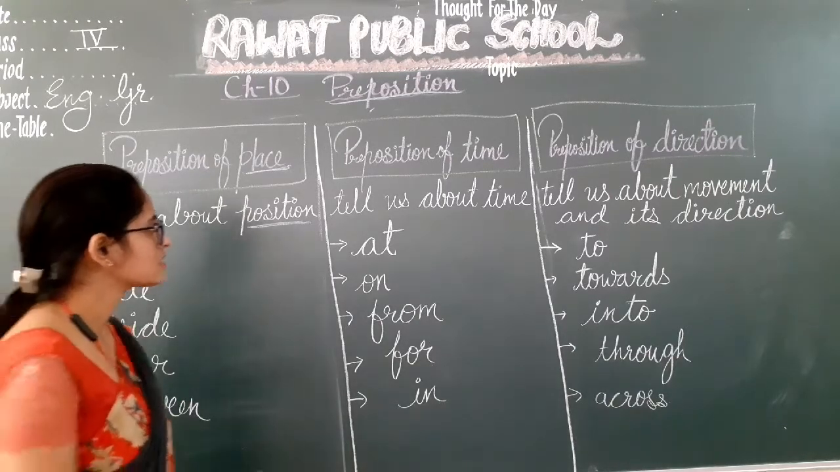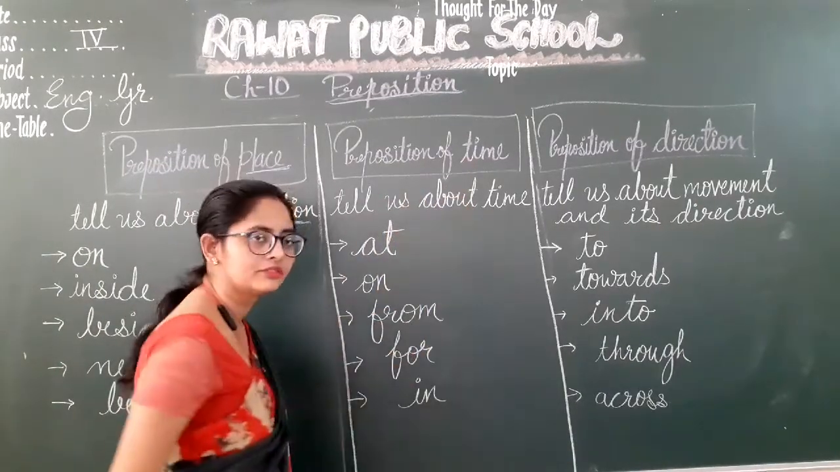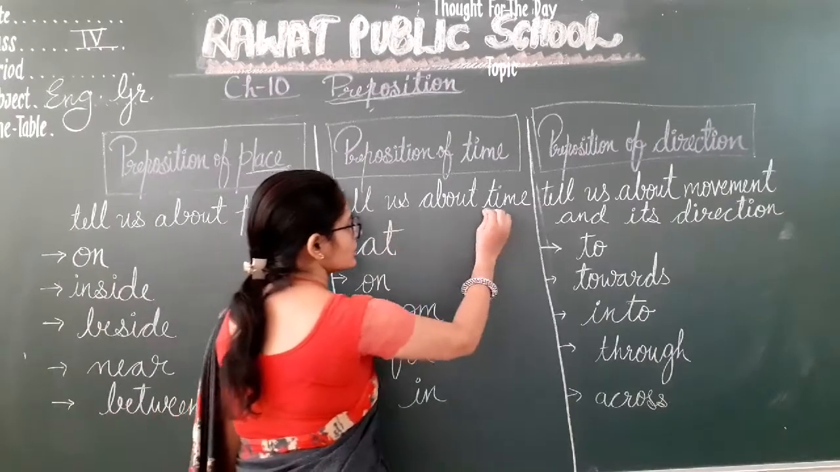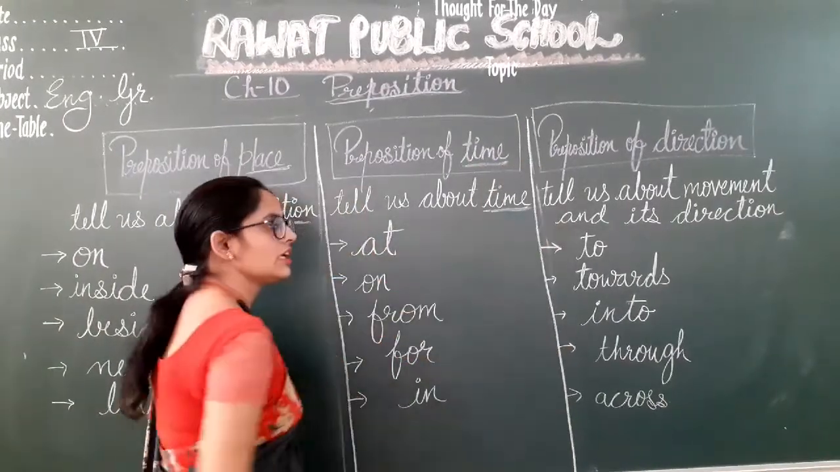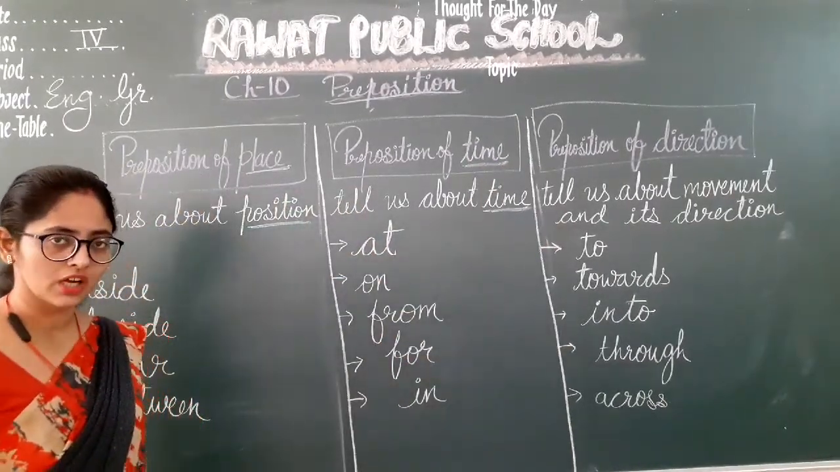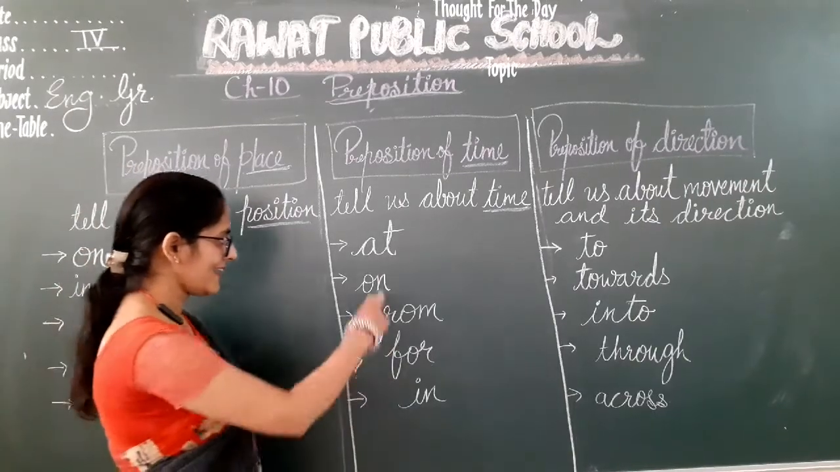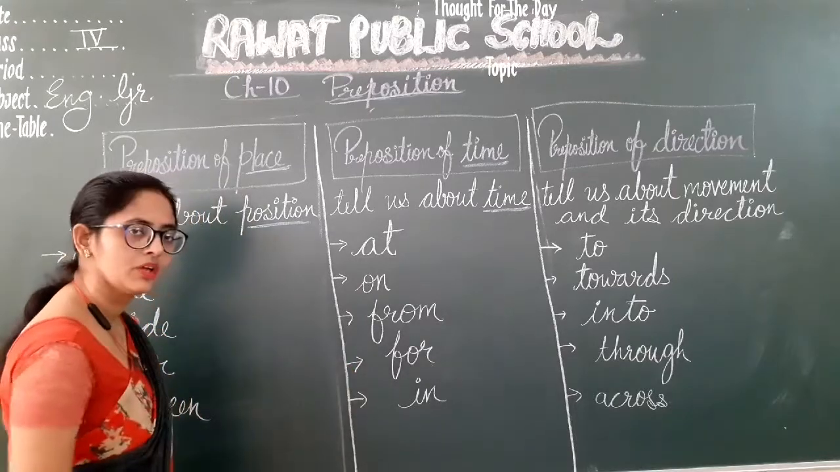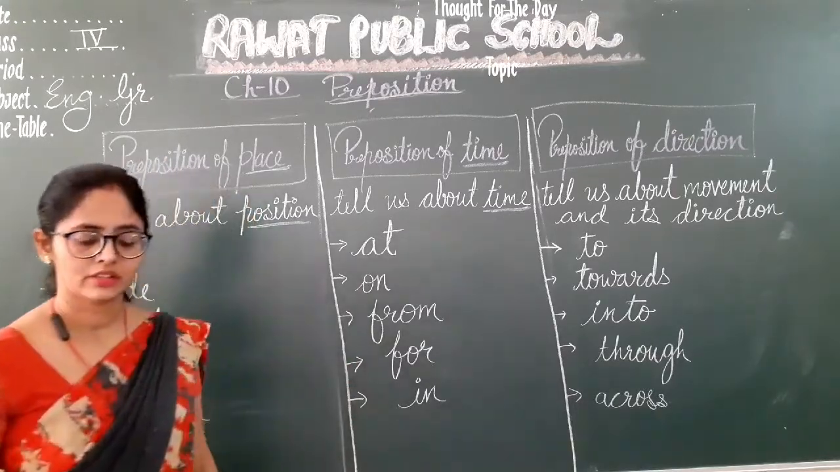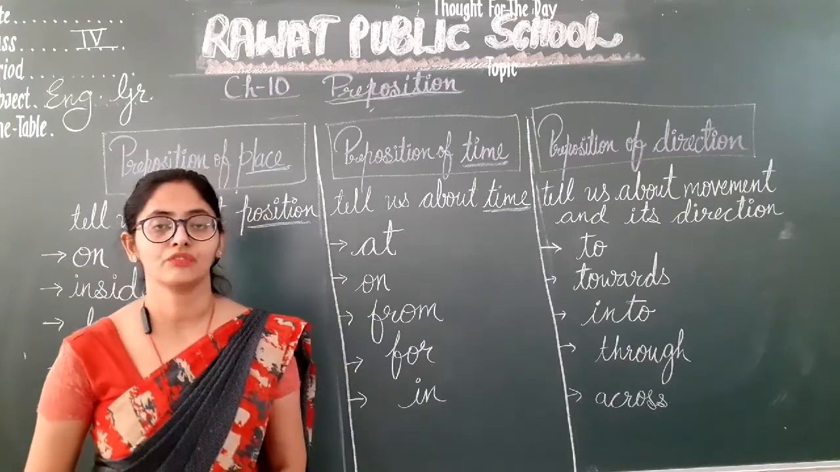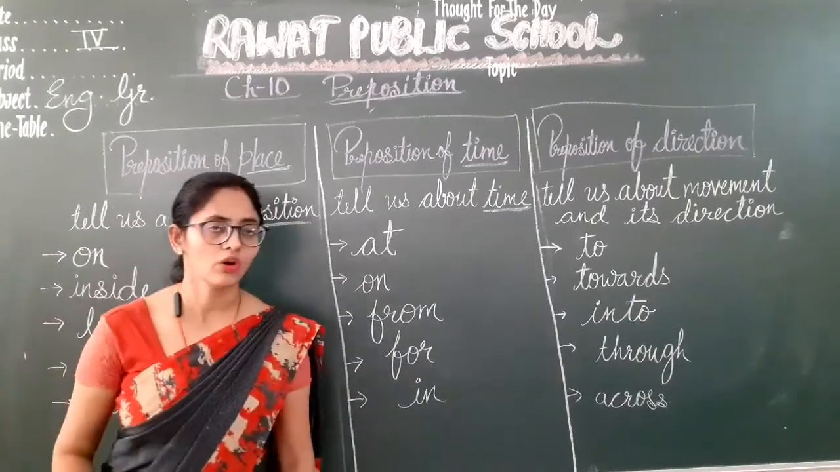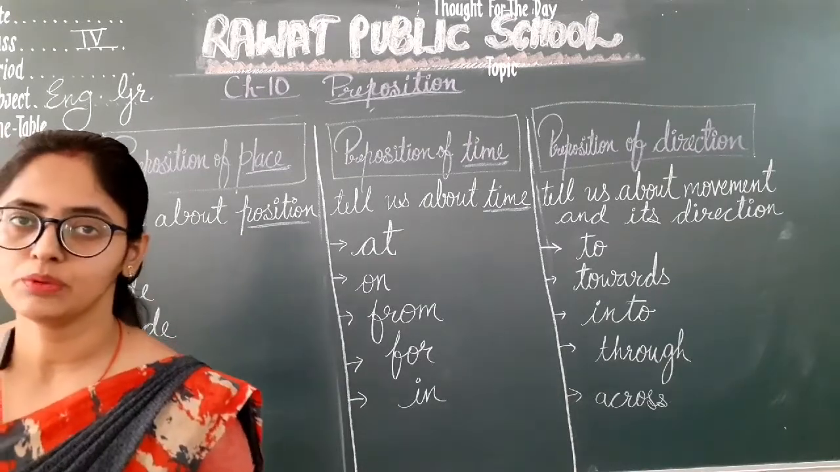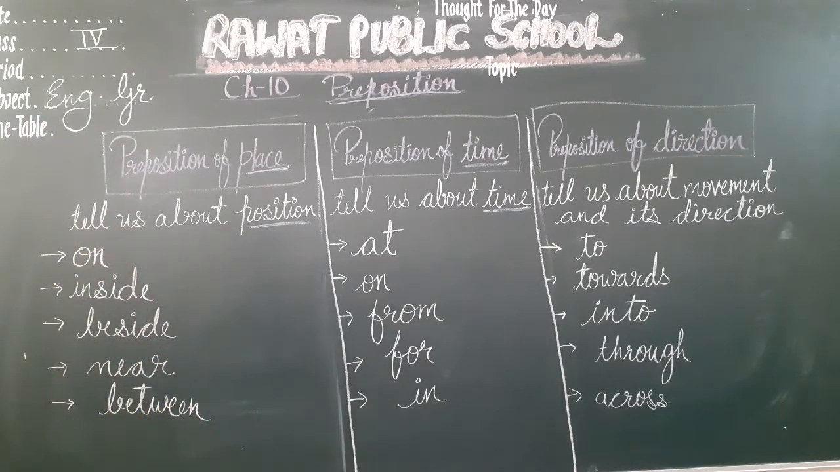The second is the preposition of time. These tell us about time, and they are known as prepositions of time. For example, at, on, from, for, in. Where we should use from, at, on, for, in is also explained in your book. You can see in your book.